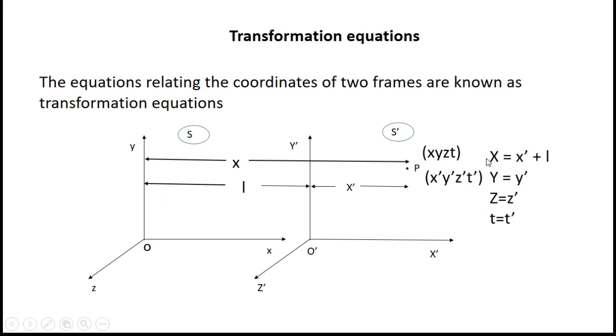So this equation is called the transformation equation. So here what we are doing? We are relating x dash and x. And there is no change observed along y and y dash. Both are the same. In the same manner, z is equal to z dash and t is equal to t dash. It means the time of the event that is observed will remain the same for both the frames of reference, as both of them are at rest.